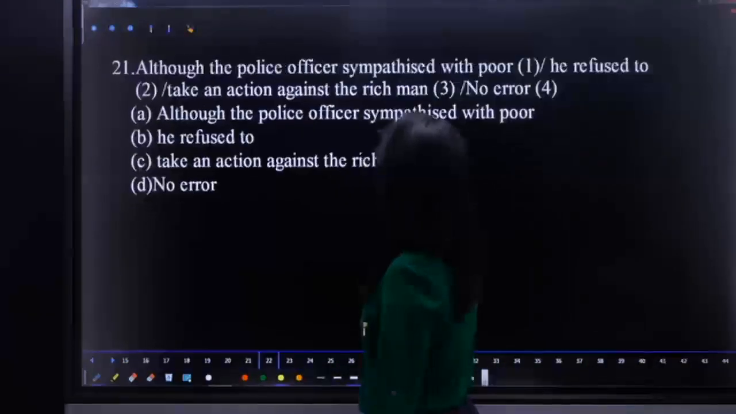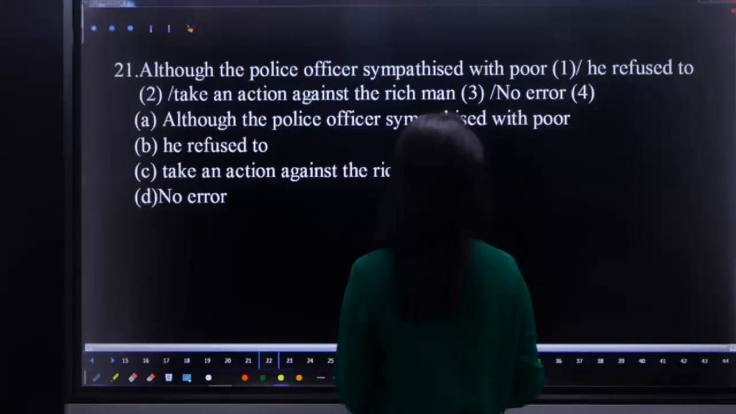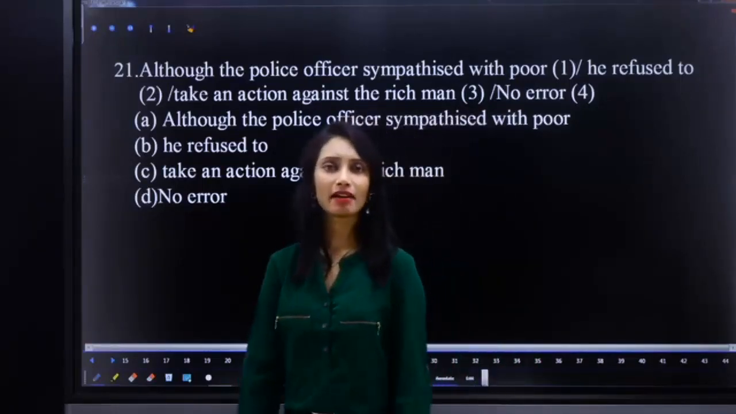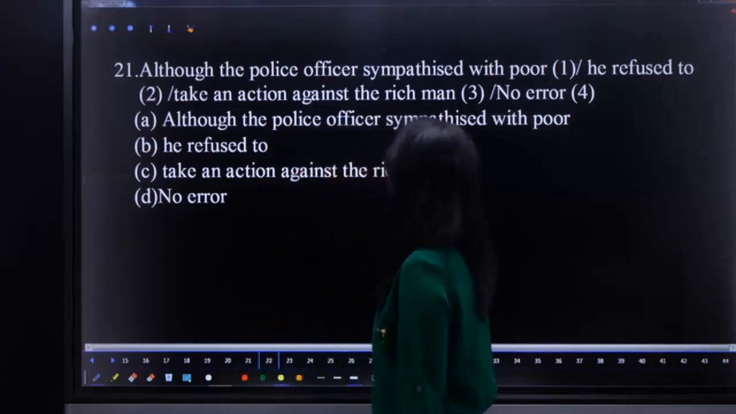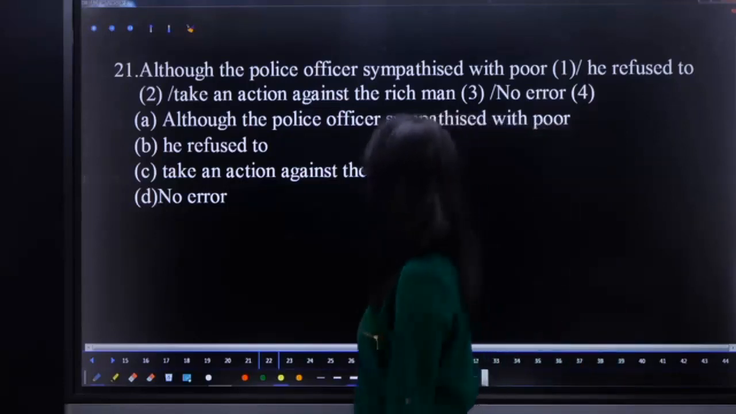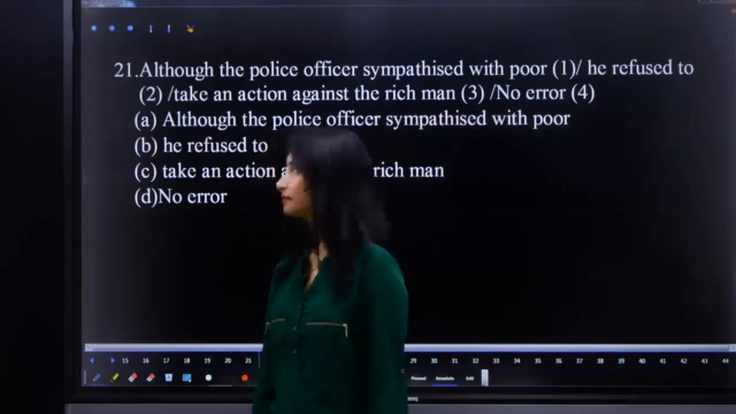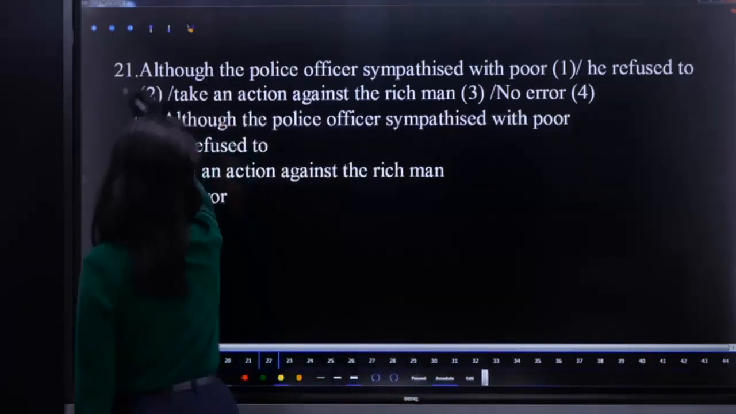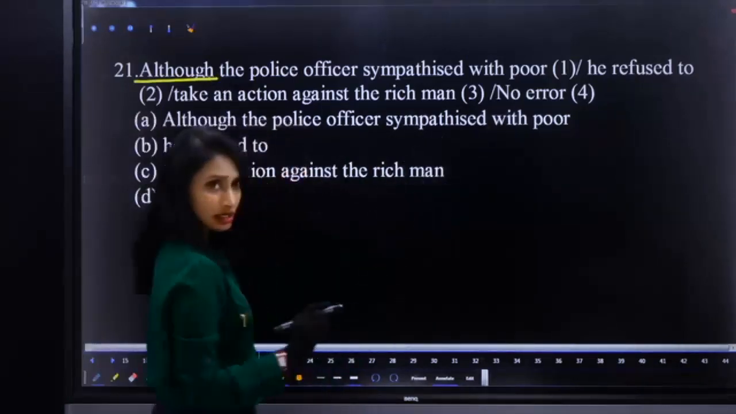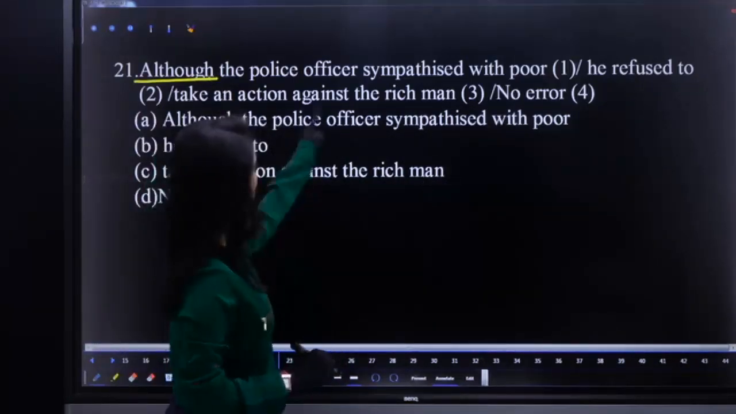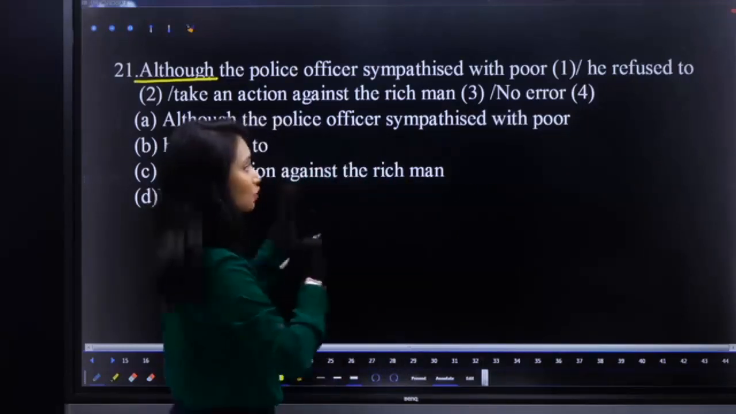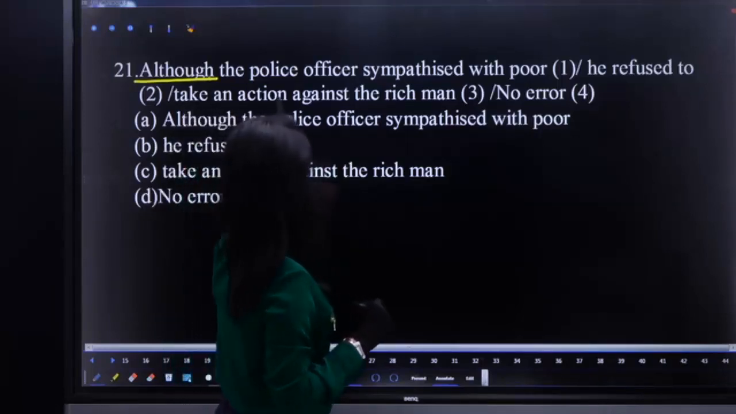The police officer sympathized with poor. He refused to take an action against the rich man. What is the error? Although the police officer sympathized with the poor, he refused to take an action against the rich man. What is the error and what should be the correction? Here although is there. I told you when a sentence starts with although, it should not take another conjunction. It should take only comma. So there are two clauses. Okay, first clause, the police officer sympathized with poor.